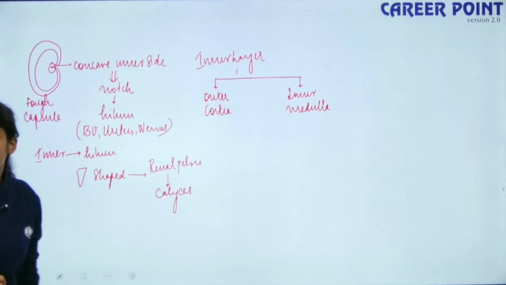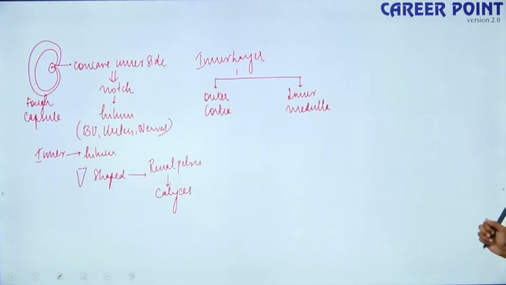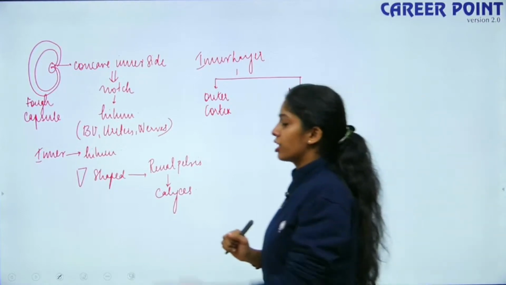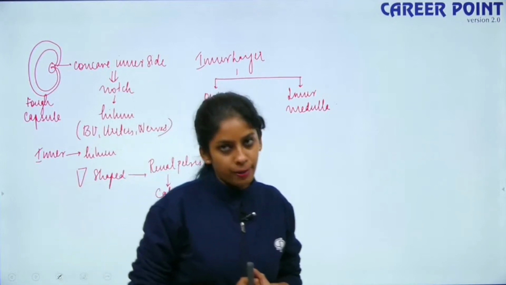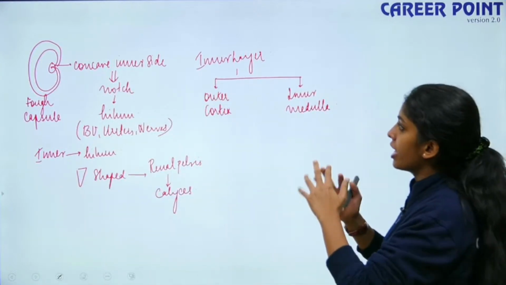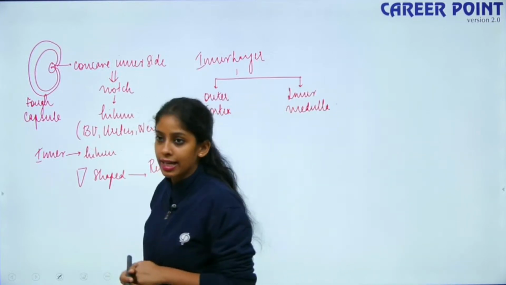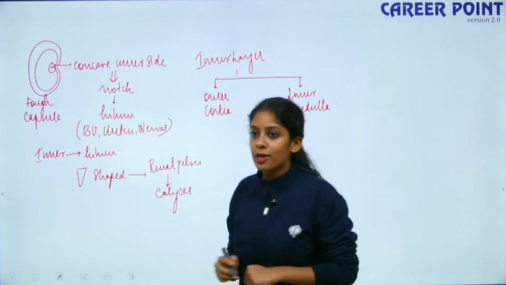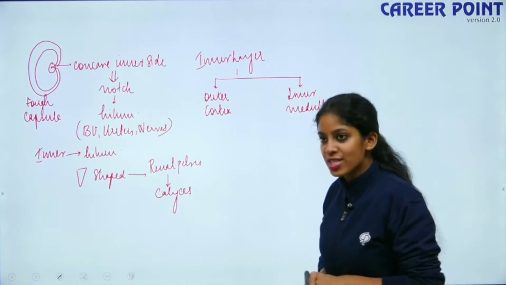Is this clear? Anyone who has not understood till here? I am talking about the structure of kidney, right? So the kidney is located between the last thoracic and the third lumbar vertebrae. Fine. So your kidney has, on the concave side, a notch which is known as hilum. It is through the hilum that your blood vessels, ureters and your nerves enter.